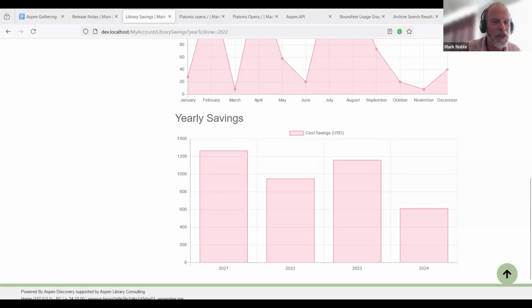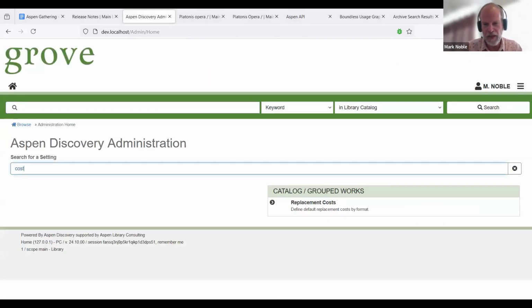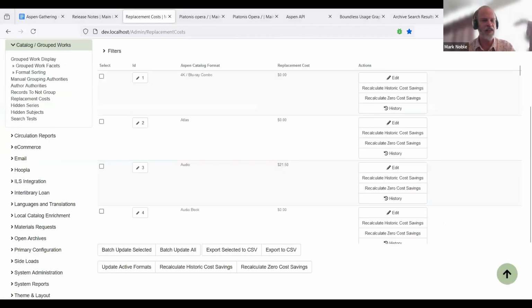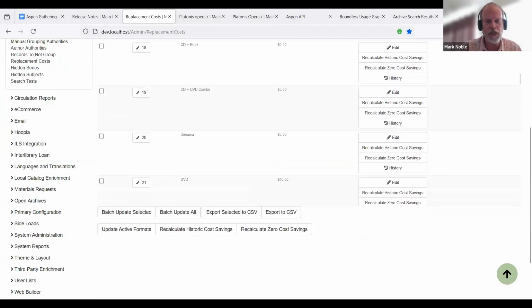So, what we're doing in Aspen administration, there are replacement costs that can be generated now. So again, this is doing the same kind of thing. We're bringing in all of the formats so that we can decide what to do.